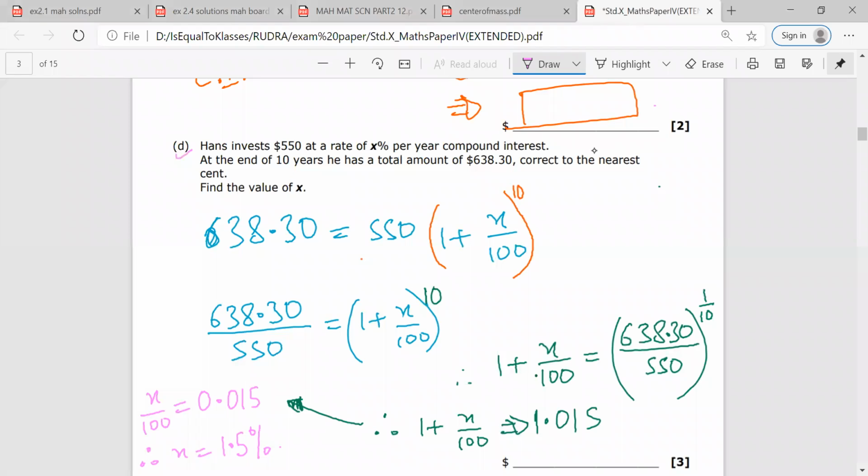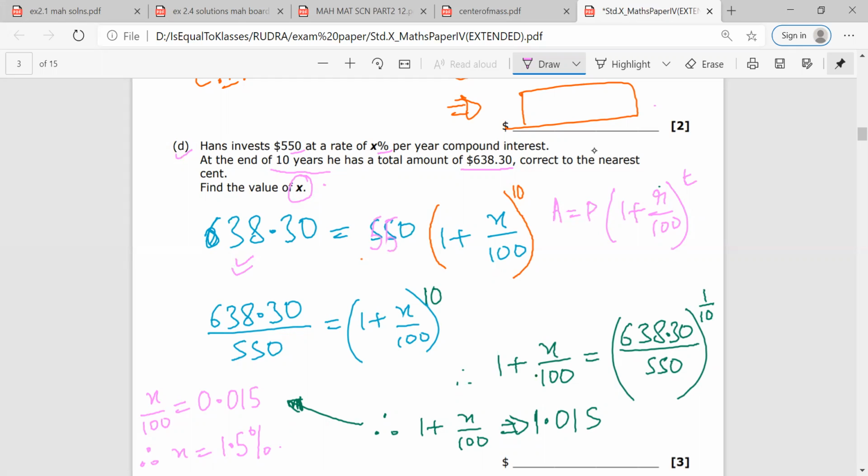So in the next question, Hans invests $550 at a rate of X% per year compound interest. At the end of 10 years, he has a total amount of 638.30, correct to the nearest cent. Find the value of X. So the formula is the same. Amount is equal to P (1 + R/100) raised to power T. Now in this case, the amount is 638.30. The principal is $550.